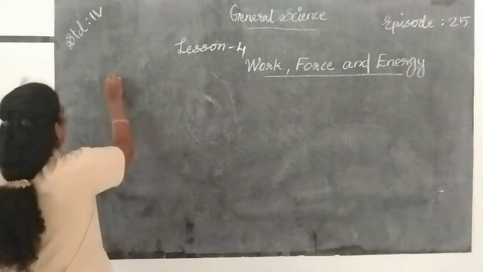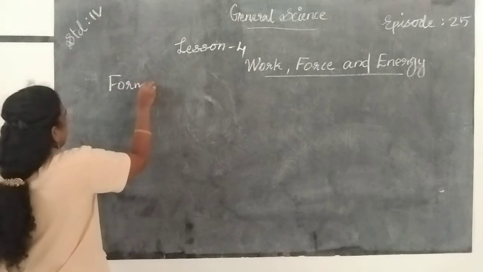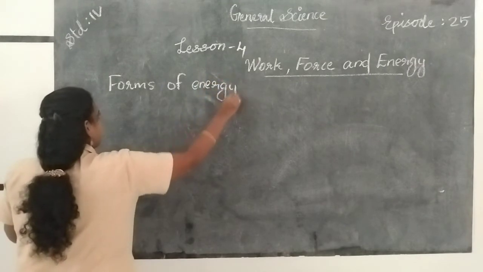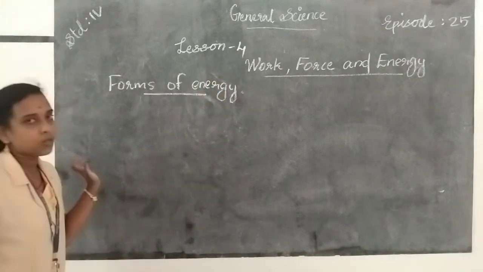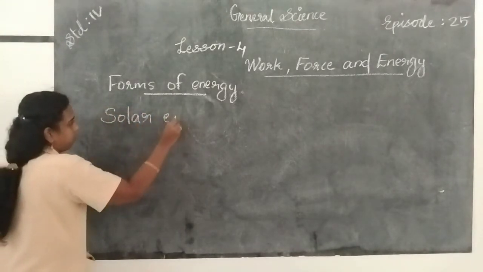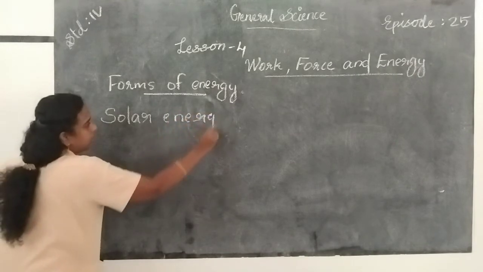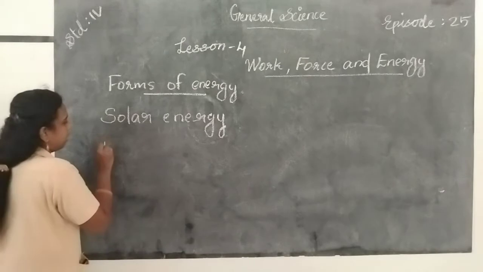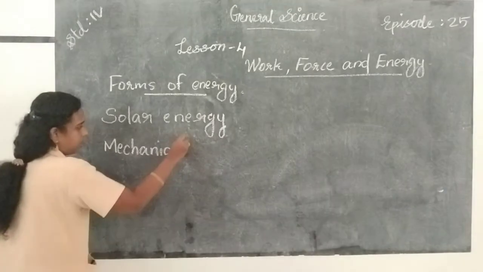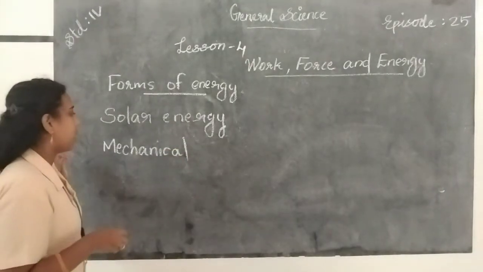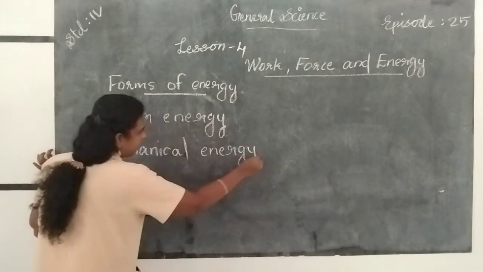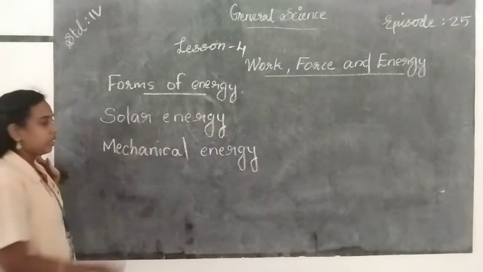Different forms of energy, and the first one, solar energy. The energy present in the sun is called solar energy. Then mechanical energy. Mechanical energy. Then wind energy.